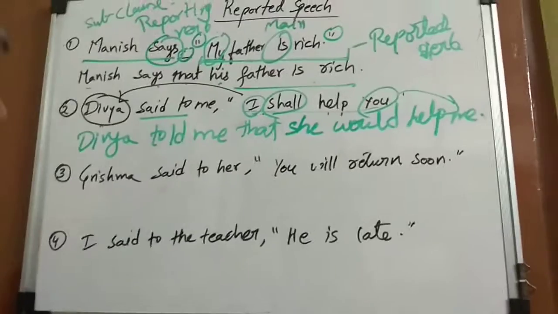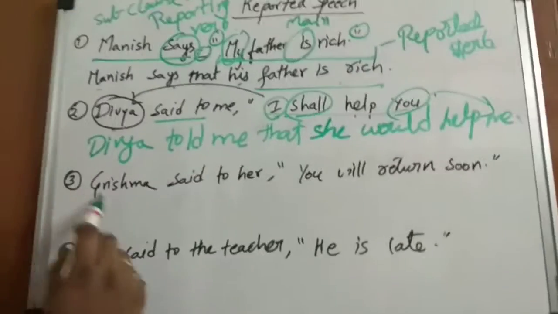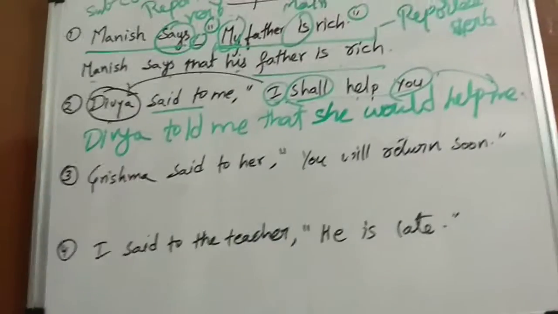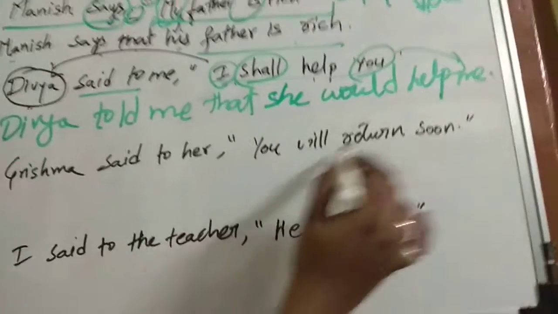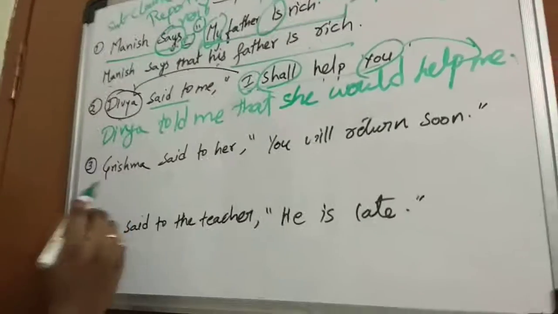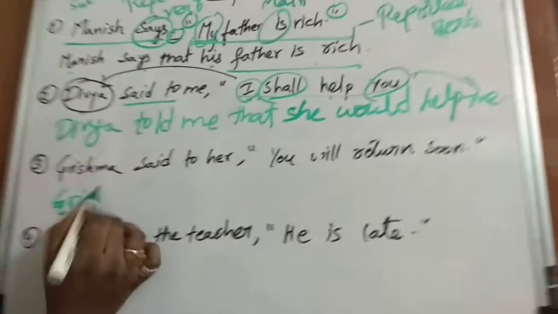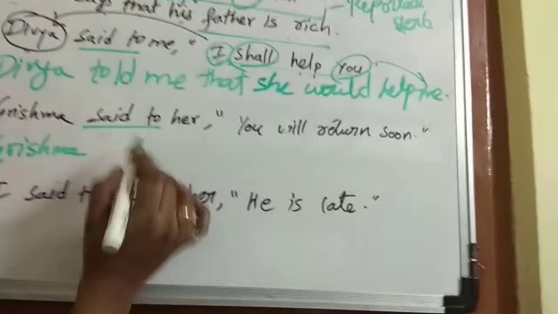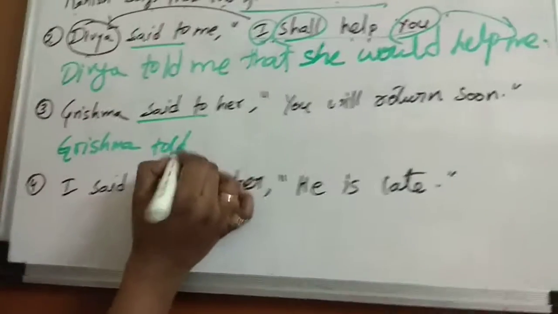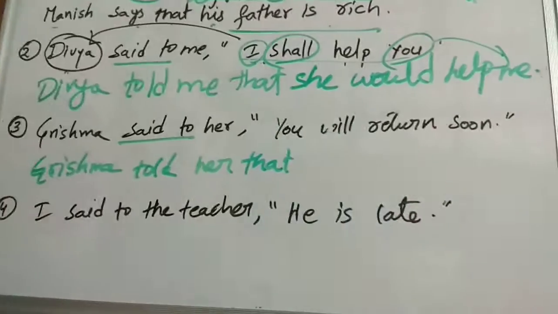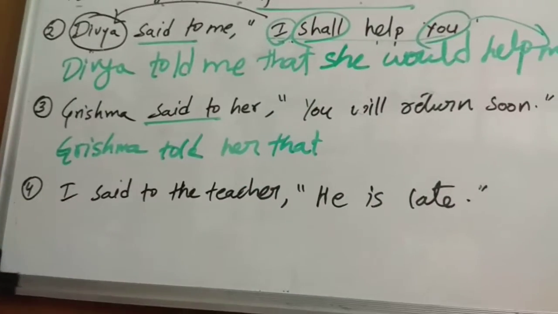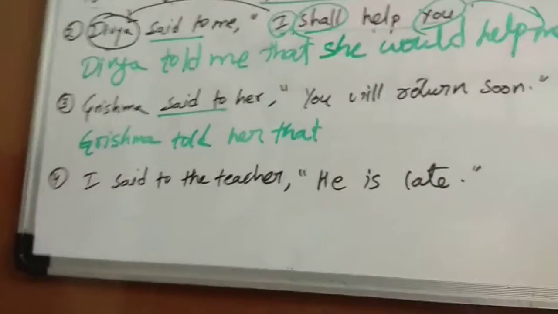Now the next one. Grishma said to her, "You will return soon." Now "Grishma said to" again changes into "told her." Grishma told her that, as it is an assertive sentence again, that is the conjunction used, that you will return soon.